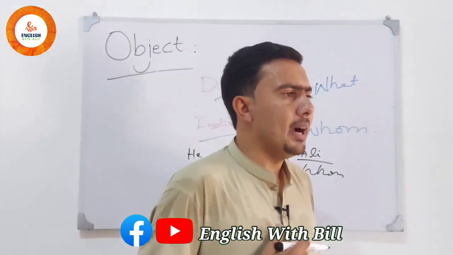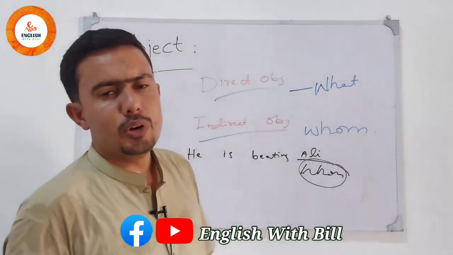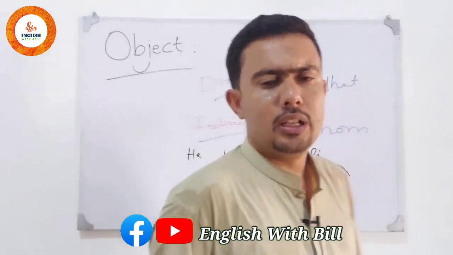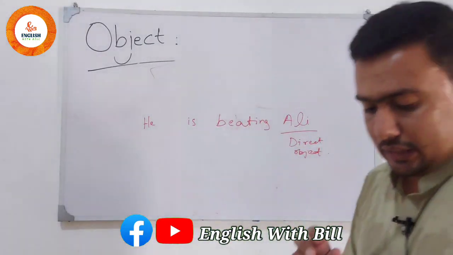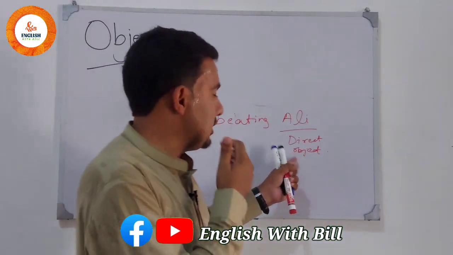He is beating Ali. But there is only one in the sentence. There is only one object in the sentence. Is beating Ali. Ali is basically what? The direct object.